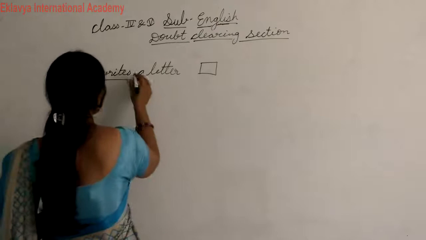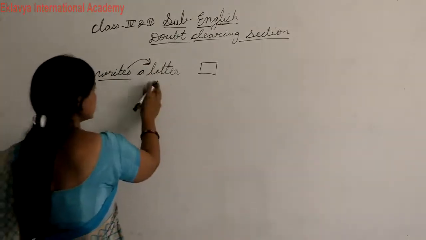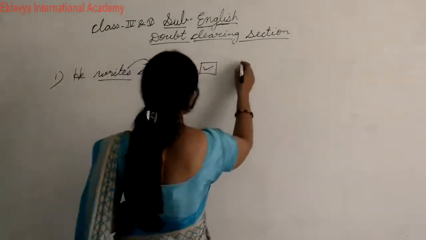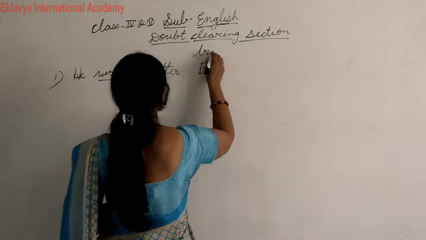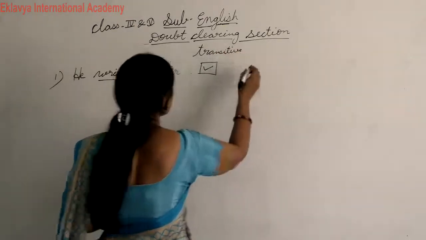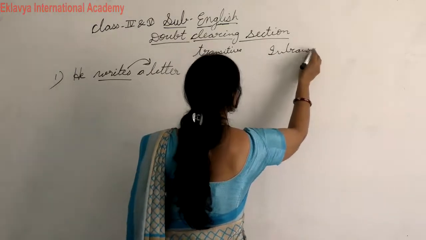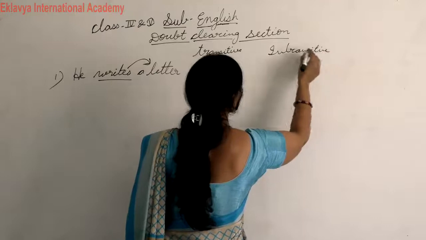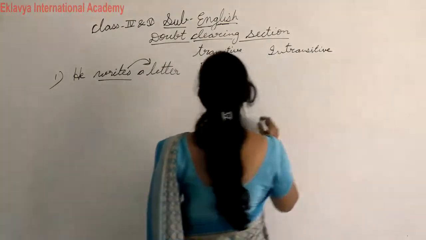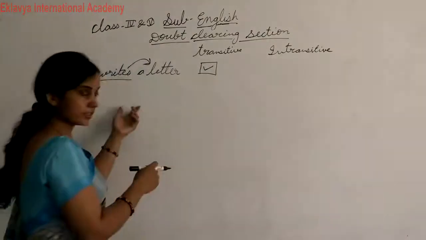This is transitive, because 'writes what?' has an answer: a letter. So this is the transitive box, and this is the intransitive box. You can say this is transitive.